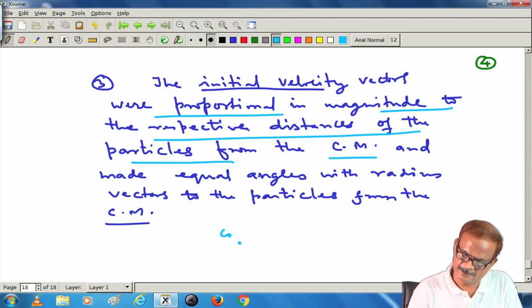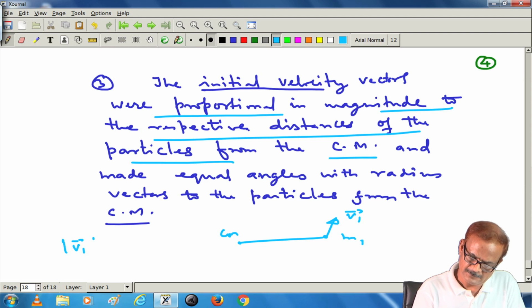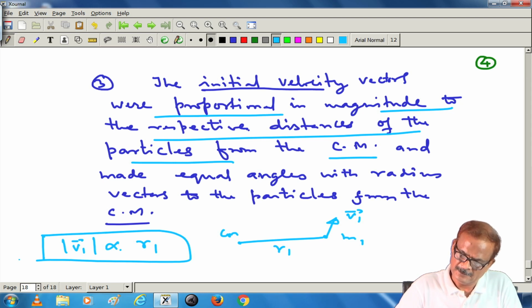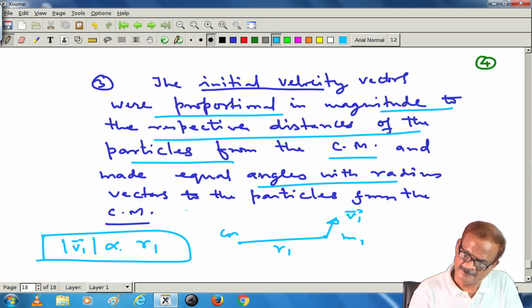It means the center of mass is located here, and particle m1 is here. If this is the velocity vector, then the v1 magnitude is proportional to the respective distance. If this distance is r1, this is applicable here. They also make equal angles with the radius vector to the particles from the center of mass.